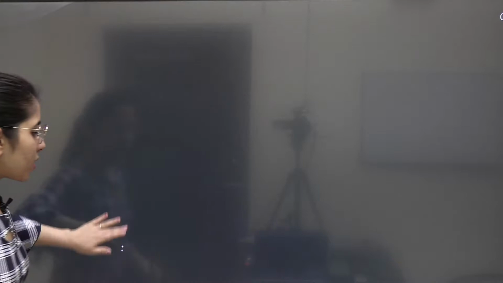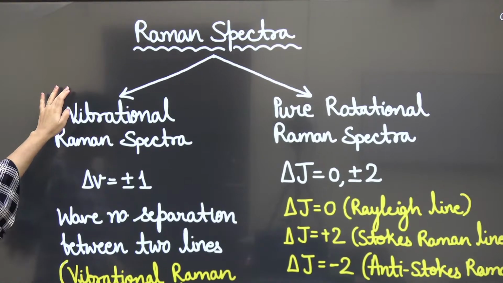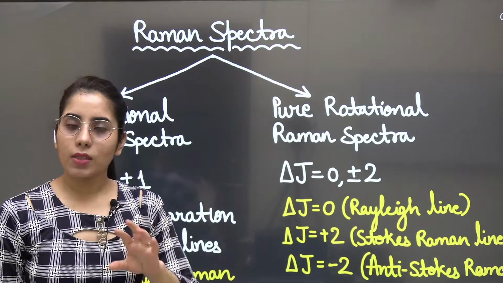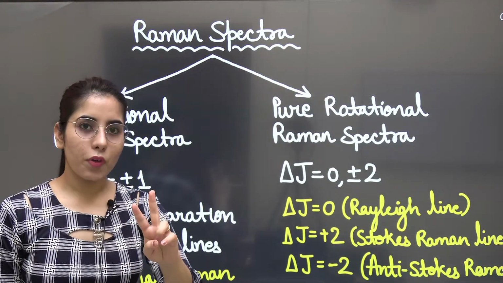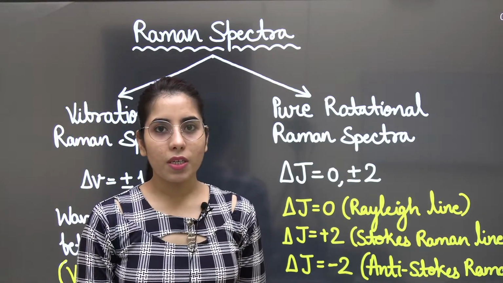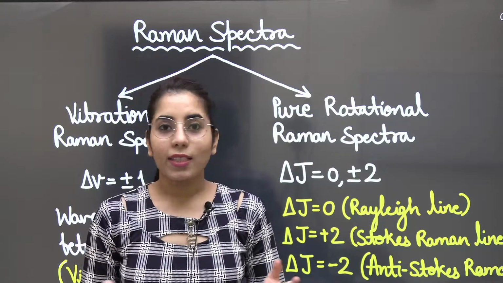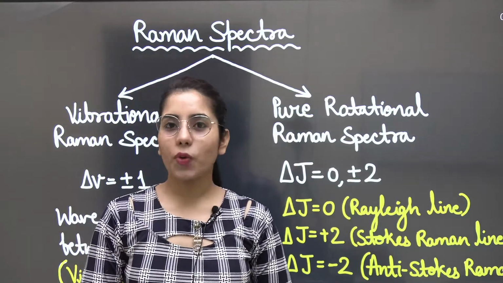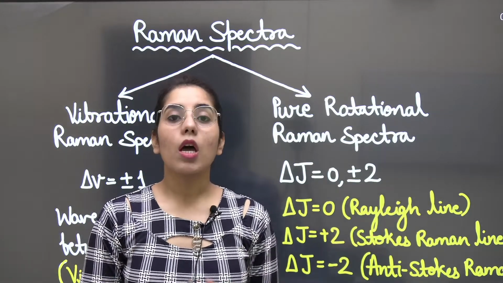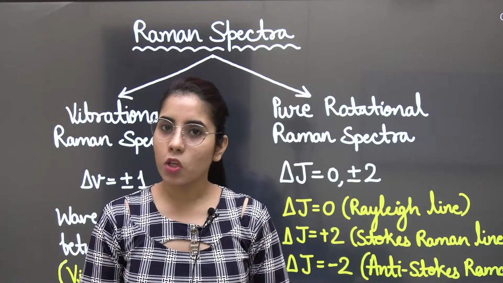So guys, our today's topic is Raman spectra. Now when you are preparing the Raman spectra, you need to know that there will be two different parts we will be covering here. One will be the vibrational Raman spectra, another one will be the pure rotational Raman spectra. But what are the things we need to know from these portions so that we will be able to solve any question easily? We'll be talking about it.